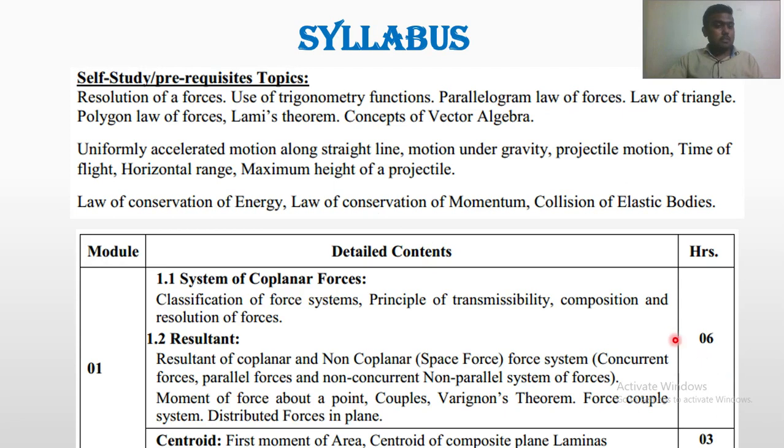The syllabus: there are some topics which are self study, or we can say prerequisite topics. The university thinks that you have already learned these topics in your 11th and 12th, so there is no need to teach them in your engineering curriculum, but still we are going to cover some parts, that is parallelogram law of force, law of triangle, polygon, projectile motion, collision of bodies.